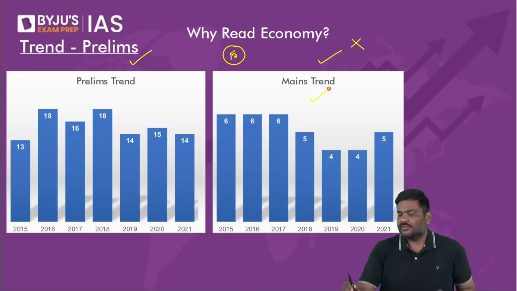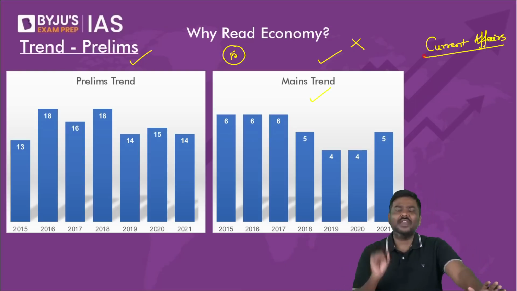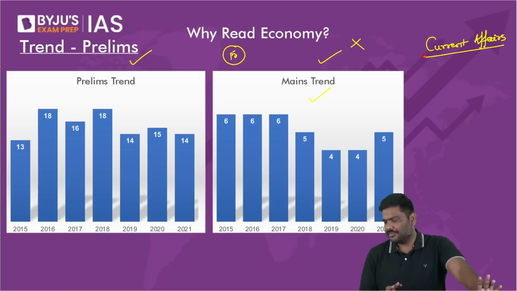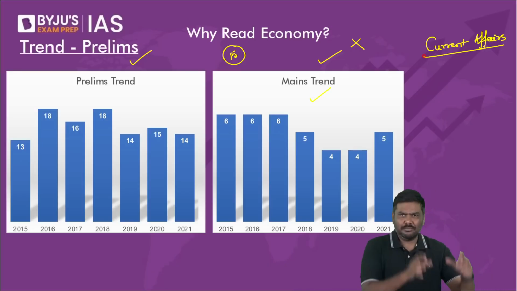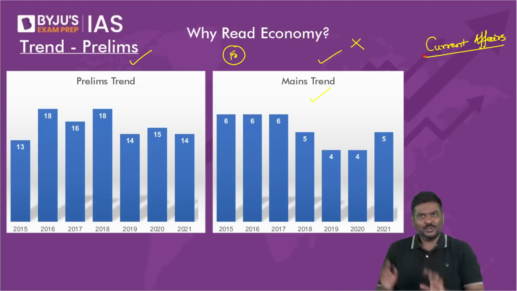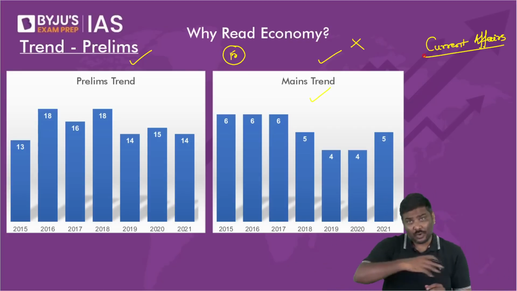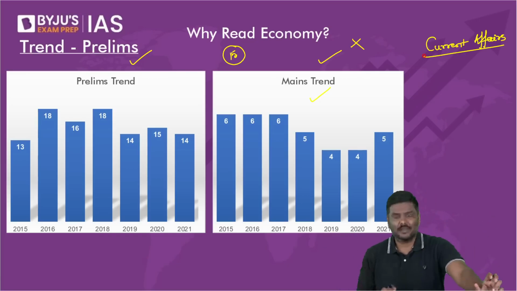Please be very careful with your current affairs. I tell this to every batch that I come across, not just to your batch. Be very, very careful with your current affairs. Because many students have this strategy wherein they'll simply say, sir, I read book A, I read book B, I studied book C. So I've studied 3 books and revised twice from all of the books. Is it sufficient for me to write the UPSC examination?